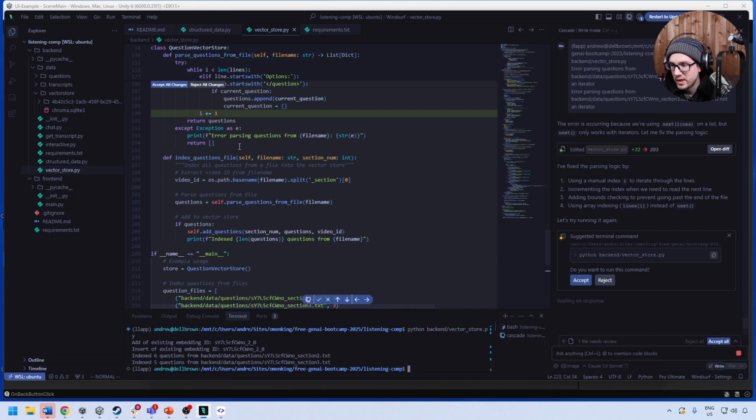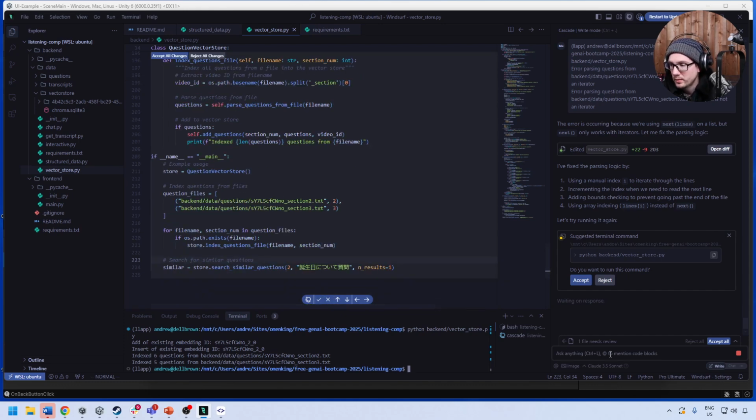So I guess my question is, when we want to type or chat here, so we'll stop it. Are questions 2 and 3 being inserted into the same vector store?